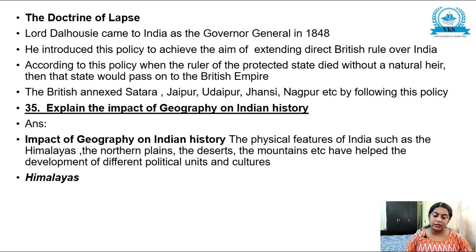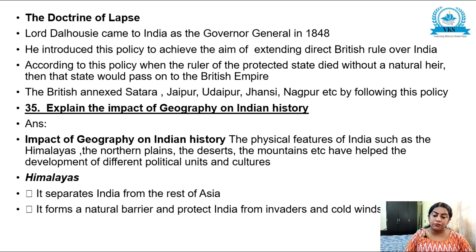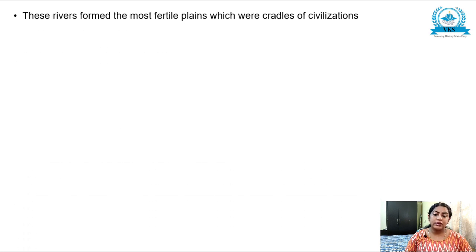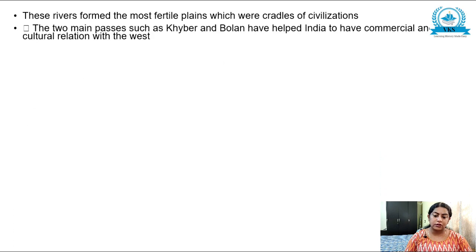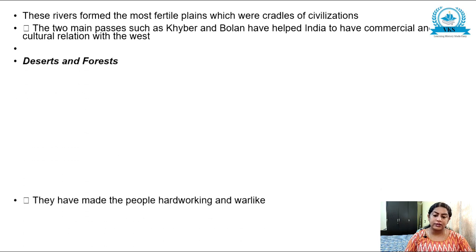First is the Himalayas. It separates India from the rest of Asia, forms a natural barrier, and protects India from invaders and cold winds coming from the north. They have given birth to many rivers. These rivers form the most fertile plains, which were the cradle of civilization. The two main passes, the Khyber and Bolan Pass, have helped India to have commercial and cultural relations with the West. Next, deserts and forests.